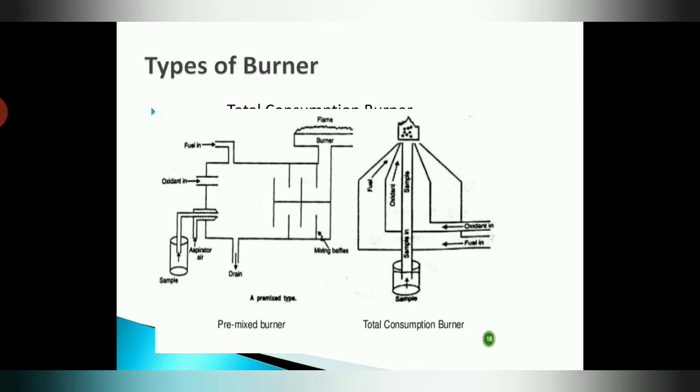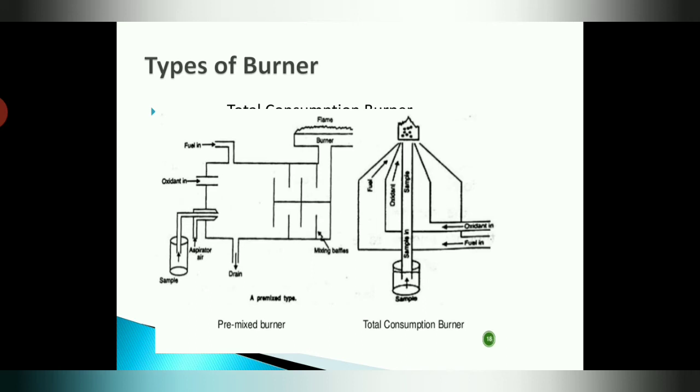The third component is the atomizer. In the atomizer, we consider the flame. The flame forms an ideal means for converting the solution into atomic vapor, meaning the liquid solution gets converted into vapor with the help of the flame. While the flame exhibits certain problems and disadvantages, it is still very commonly used because it is simple, inexpensive and a very easy technique. It provides a comparatively stable environment for atomic absorption.